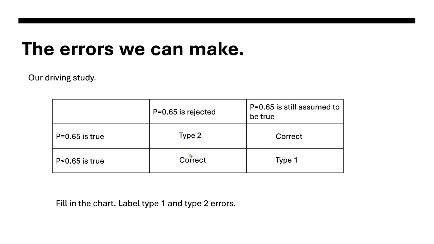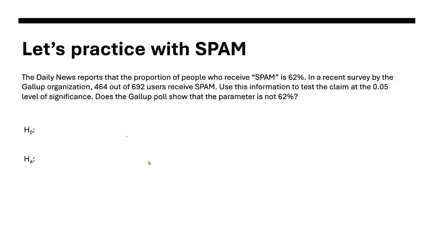Now, with our p-value, remember being like 6 point something percent, it's greater than 5%, but it's still pretty close to 5%. So we're pretty close to having an error here. We kept the null value, so we can still say 0.65 is true. So we are kind of in danger more of having a type 1 error than a type 2 error if we talked about that. So very confusing, I know.